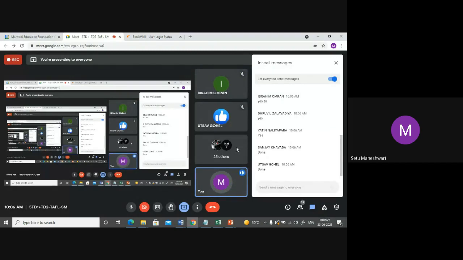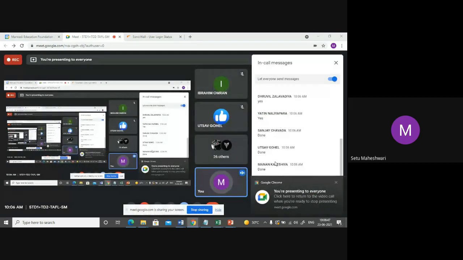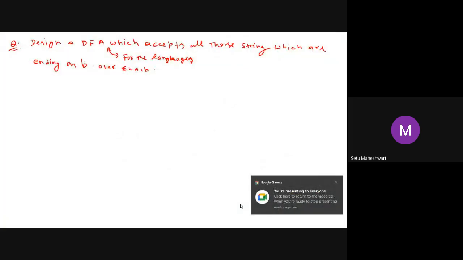Put the message in the chat box, Ibrahim. Okay, the people who have done, yes, I can see your message. So the people who have done the question, please put a message into the chat box, "done, sir," or something like that. Fine. For the rest of the students, would anybody like to ask any doubt? If you find any problem with this question, you can ask me now.